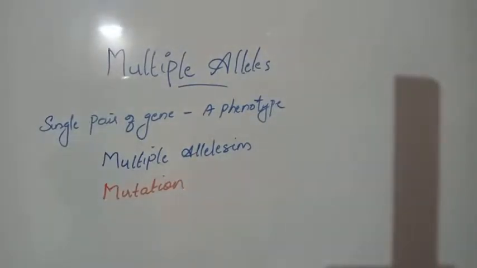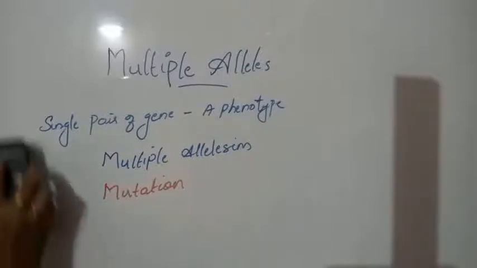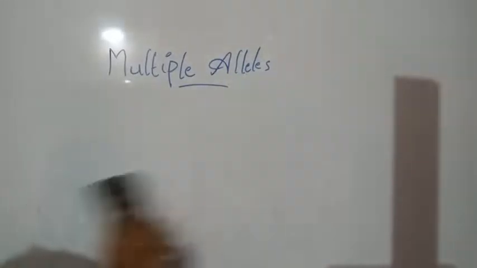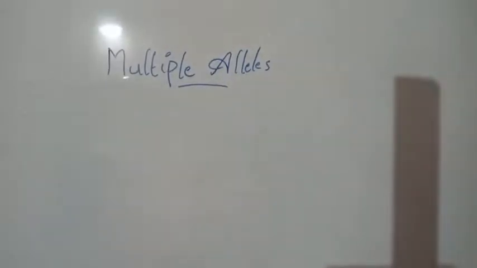Now, what are the characteristics of multiple alleles? There are some characteristics followed by the alleles. First, the multiple alleles of a series are present on the same locus of the homologous chromosome.